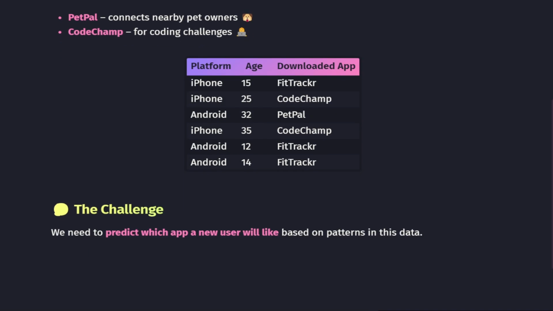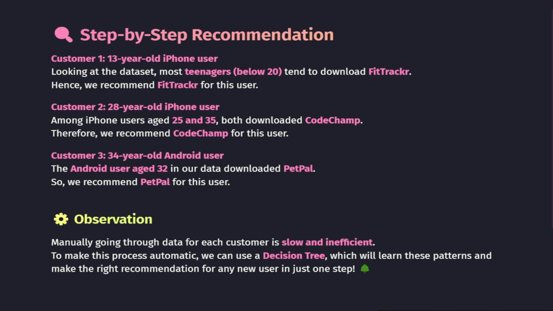But here's the challenge. If a new user visits our store, say we only know their platform and age, how can we predict which app they will most likely download? That's exactly what we will solve using the power of decision trees step by step, just like we learned in the previous session. So let's dive in, see how our system starts making those smart recommendations.